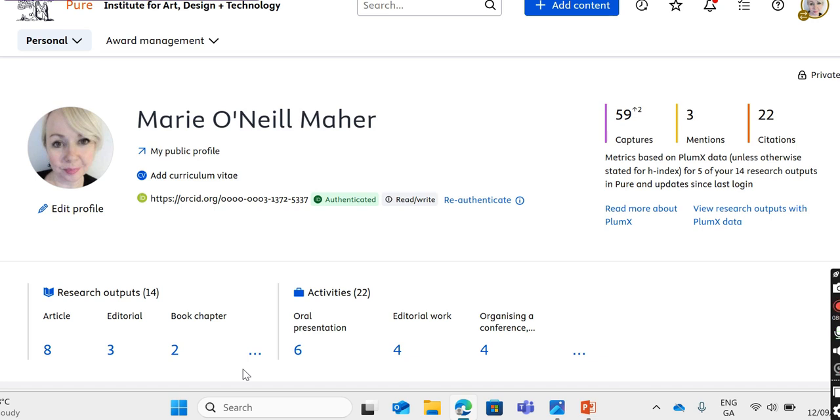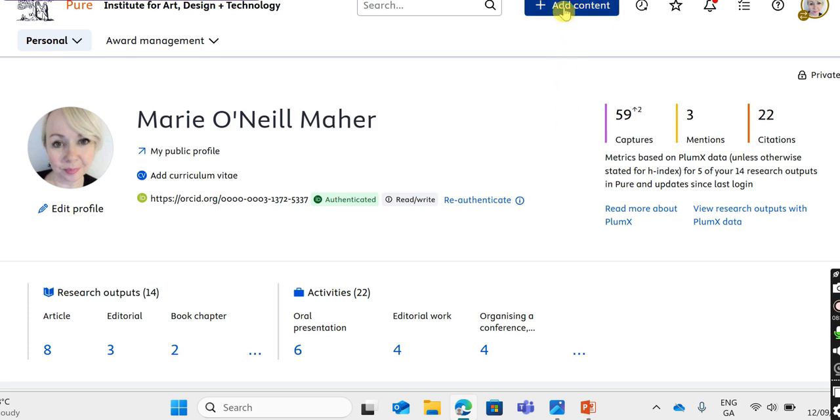Now, presently, the Research Systems Officer is adding funded projects for staff and for students. So if you want a sustainable development goal added to anything, or you want to add a project, please do reach out. We are about to launch the award management module imminently. So very shortly, staff will be able to add their own funded projects and track the milestones of that project and add a sustainable development goal as well. So do keep an eye out on the intranet for information about that.